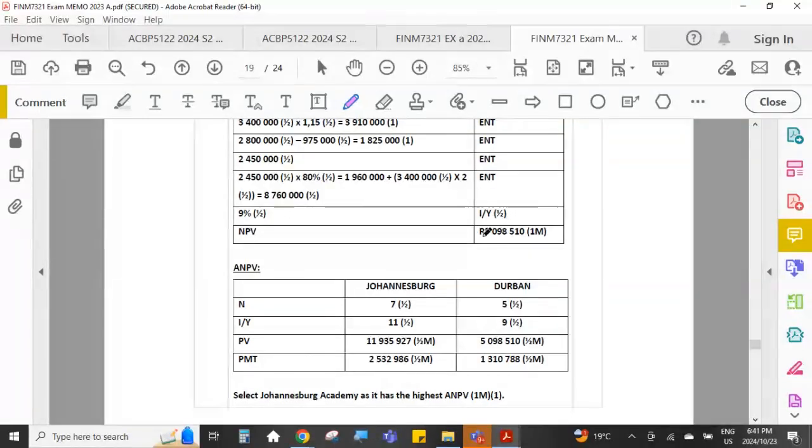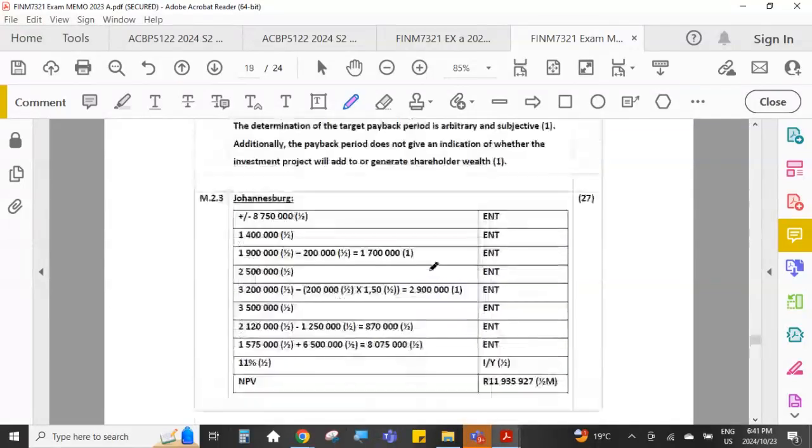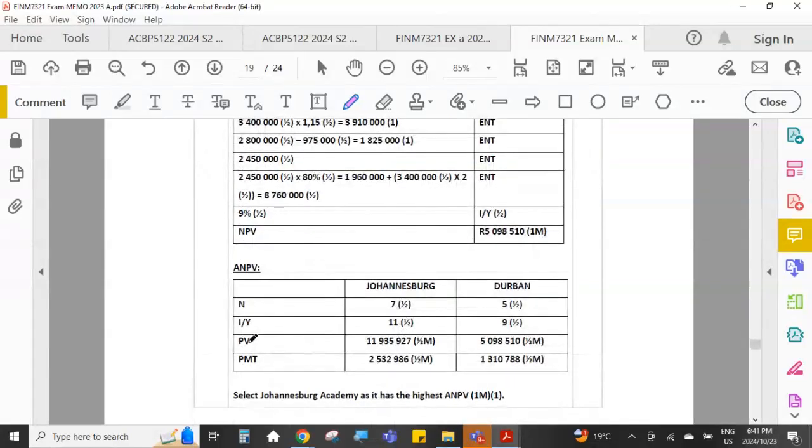So for Durban, 5098, 510, and for Joburg, 11,935,927, the net present value that we calculated, we use as the present value, and then we comp PMT. It's an annualized net present value. So what we are calculating here is what Rand value annuity would give us this particular net present value over 5 years at a 9% discount.